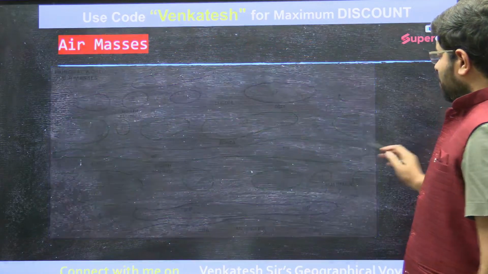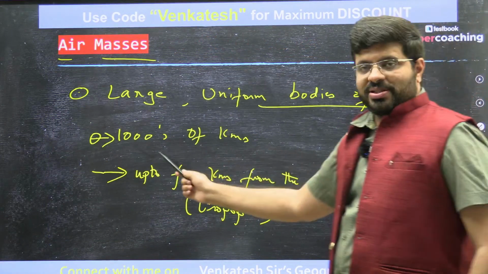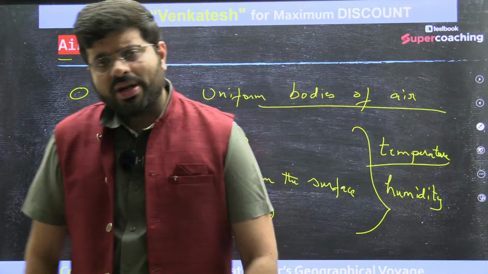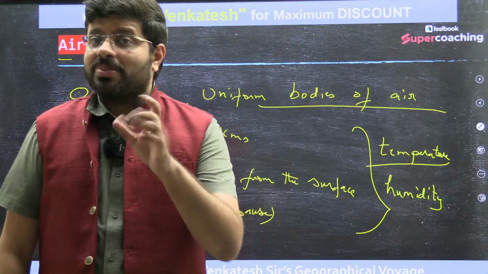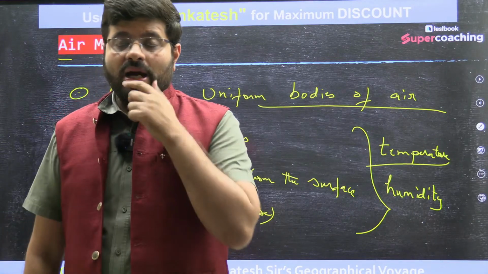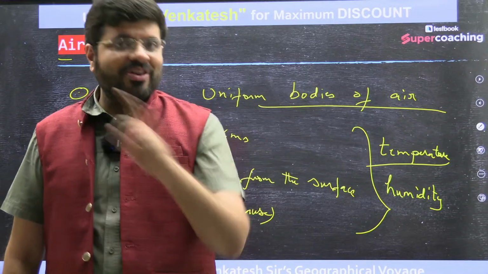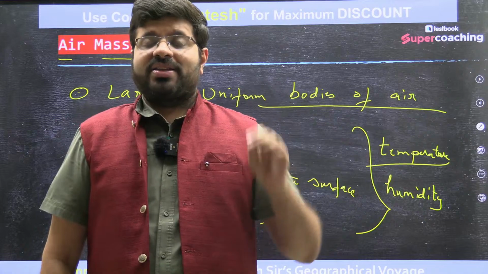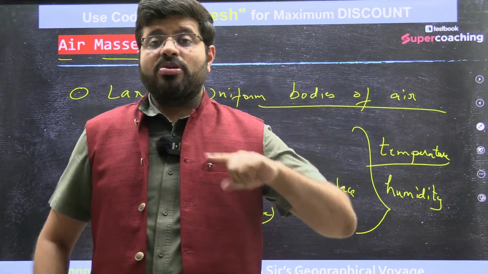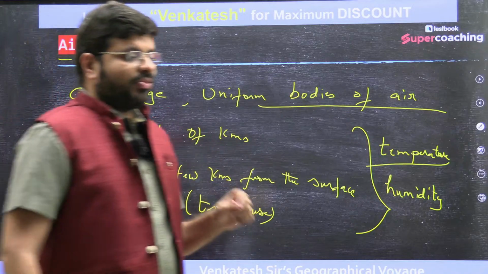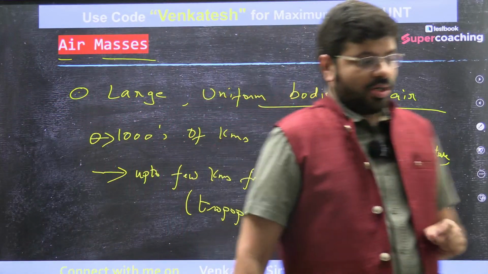For this much uniformity of temperature and humidity to be observed, do you really think it can occur at every place? Definitely not. There are only certain conditions, certain regions which are able to meet those conditions at certain times of the year. That time of the year is what we need to understand.